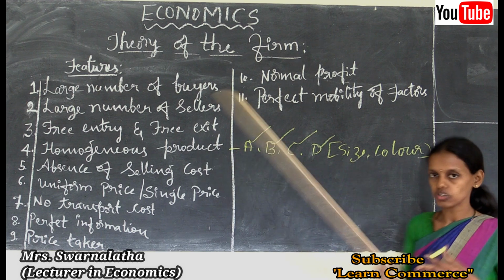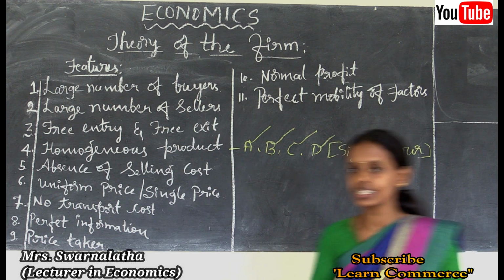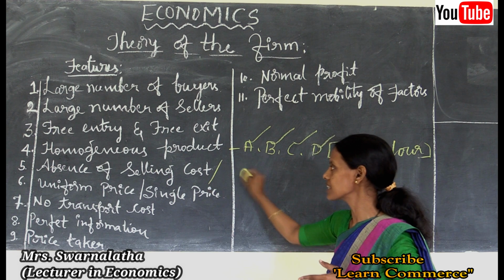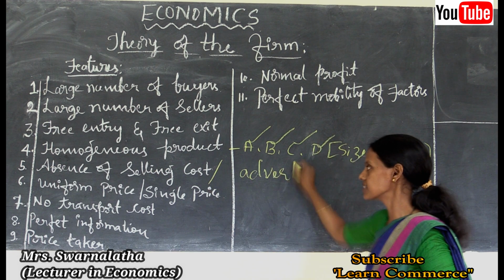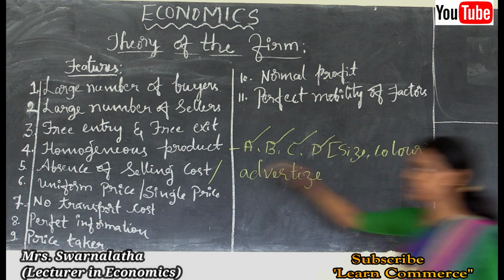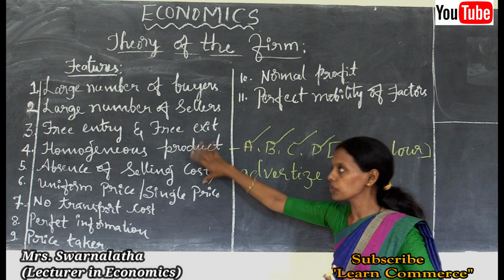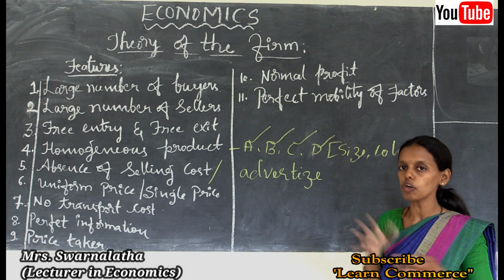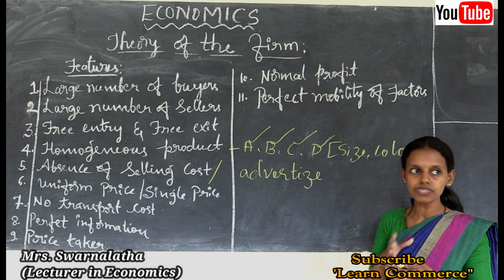What is this selling cost? Selling cost is nothing but the advertisement cost. So there is no selling cost. Why is there no selling cost or advertisement cost? Because it is a perfectly competitive market. As we said in the previous features, they are going to produce a homogeneous product, the same kind of products. There is no competition between the different firms or sellers.